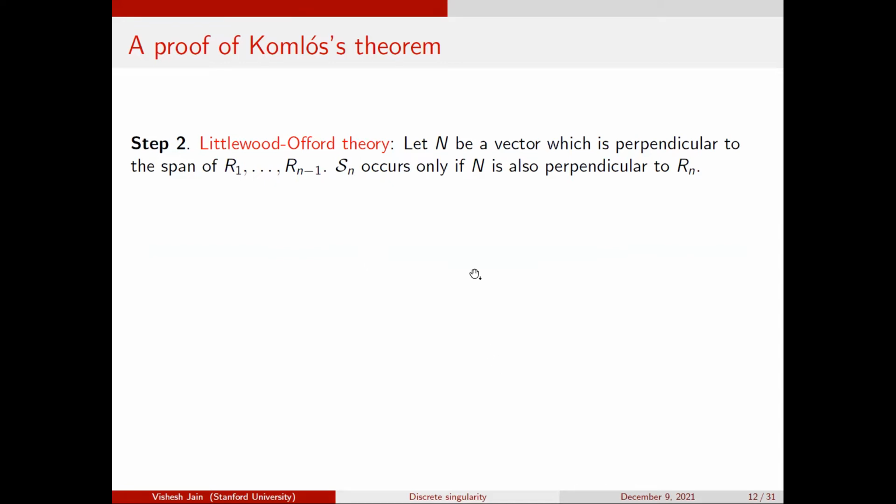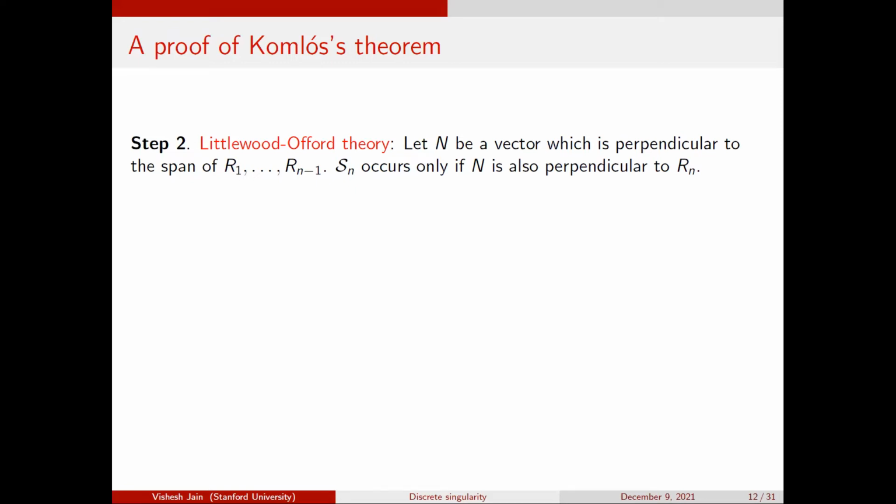The idea is that I'm first going to expose the first n minus 1 rows. This will give me a normal vector to a hyperplane, and then I will see what the probability is that the last row is perpendicular to this normal vector. So let's say n is a vector which is perpendicular to the first n minus 1 rows.